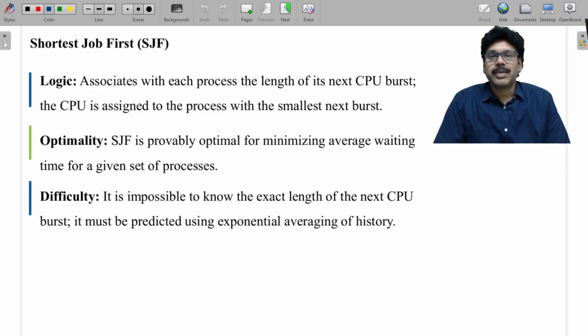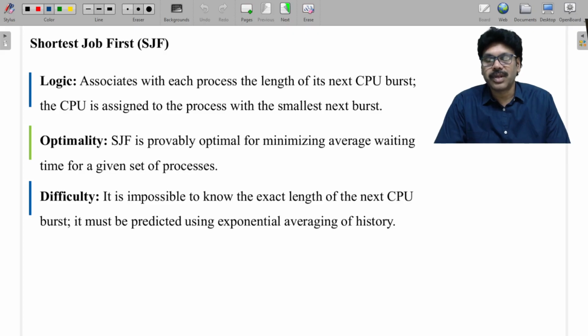In this session, we'll be discussing shortest job first. This is the second category of CPU scheduling algorithms, which is completely non-preemptive. Preemptive shortest job we will see in the upcoming sessions. Shortest job first is completely based upon burst time, not the arrival time. FCFS is completely based upon arrival time, but shortest job is completely based upon burst time. So the ready queue sends to the CPU the job which has the lowest burst time.